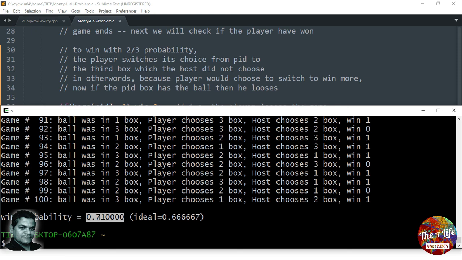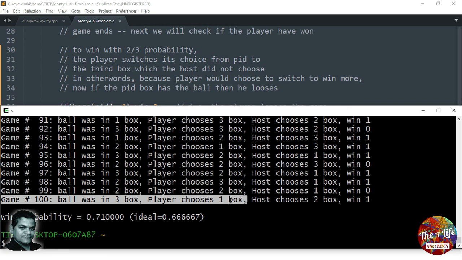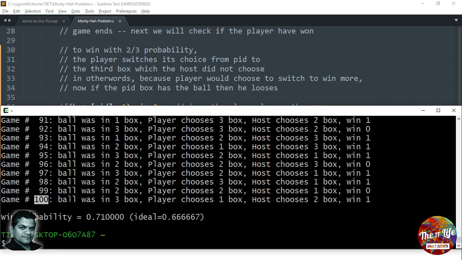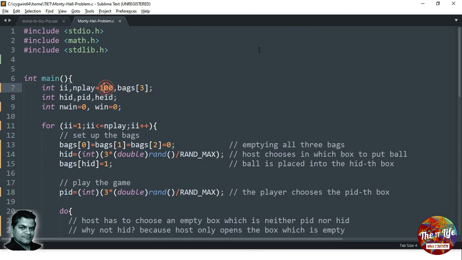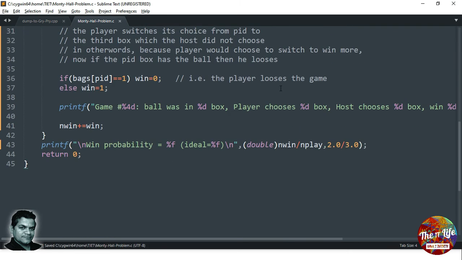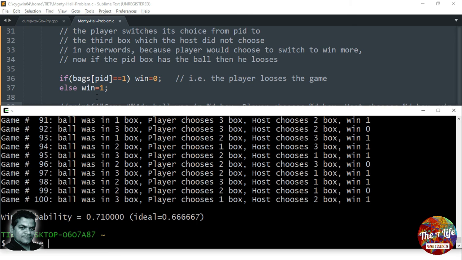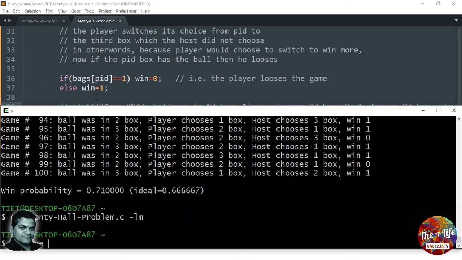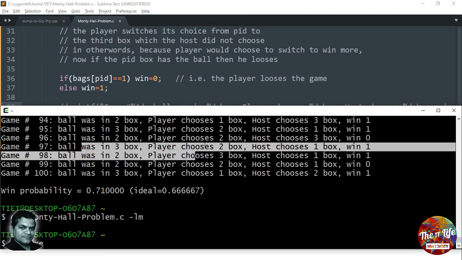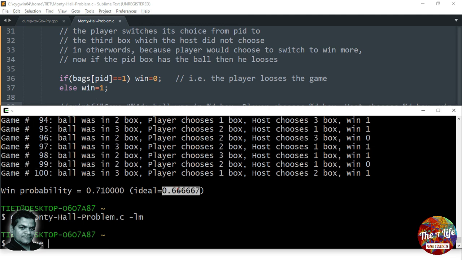So what happened? Why is it not 2/3? Because here the number of games that we played is very, very small. To achieve the mathematical probability, you have to play the game a large number of times. So let's change this to 100,000 and see what happens. Because this will take lots of time, let's switch off this print statement. We compiled again and we are now running it. Because I switched off the printf statement, it will not show us these lines, but it will show us this last line, the result.